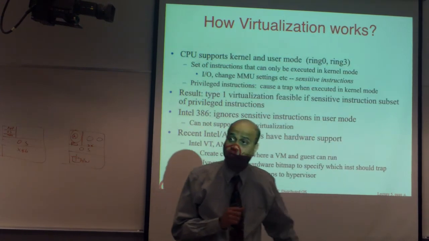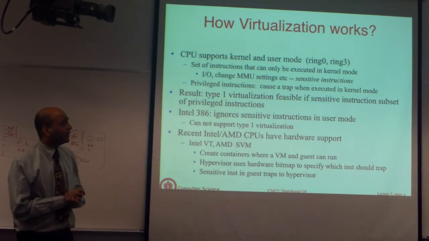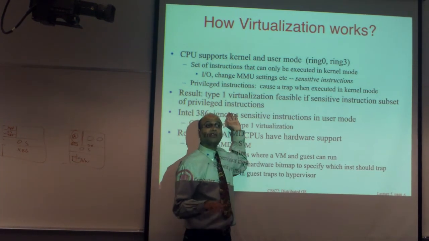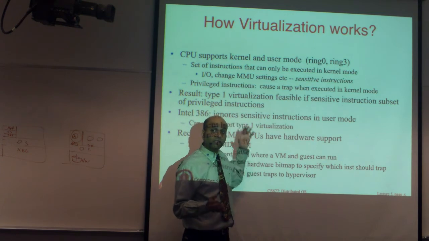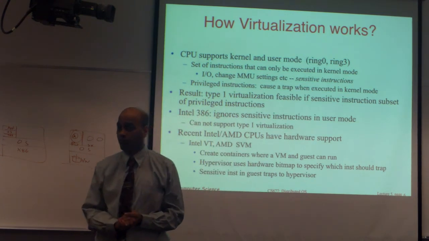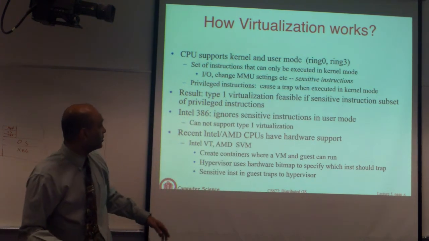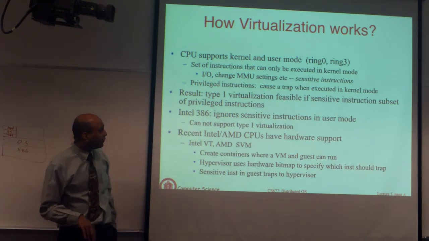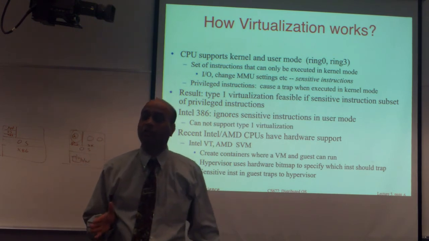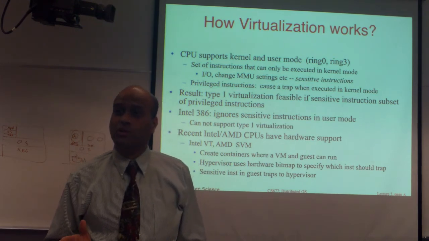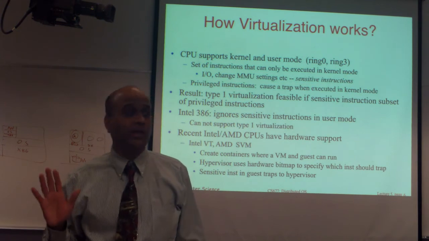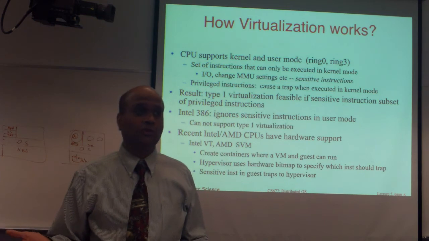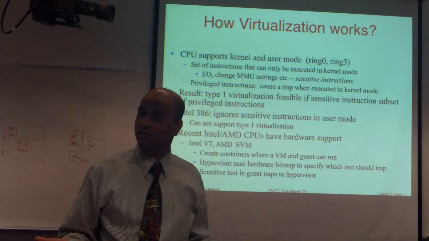And this is basically the result which says type 1 virtualization is feasible if all those kernel mode instructions actually are privileged instructions, i.e. they cause traps. If they do not, then you cannot implement type 1 virtualization. In fact, old versions of Intel x86 CPUs actually ignored kernel mode instructions that were executed in user mode. They simply ignored them. They did not cause a trap. If you try to execute halt, it will execute as a no-op instruction, which means it won't do anything.